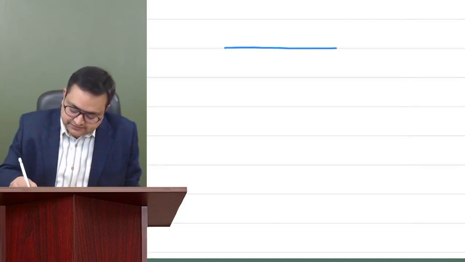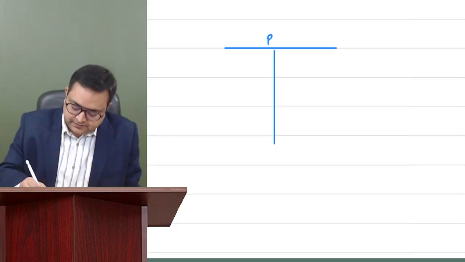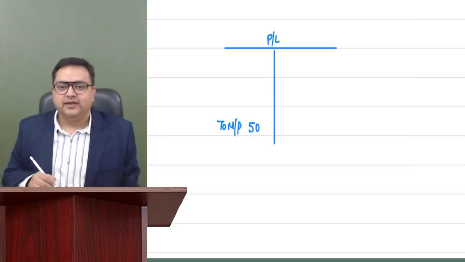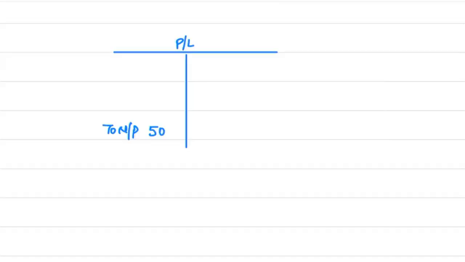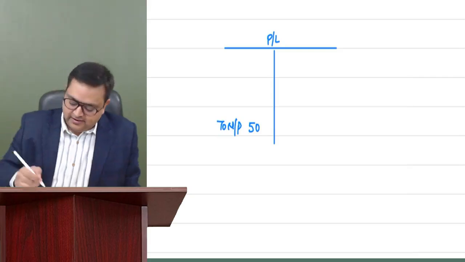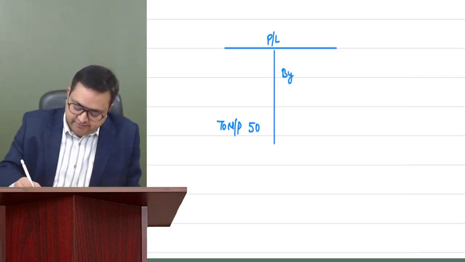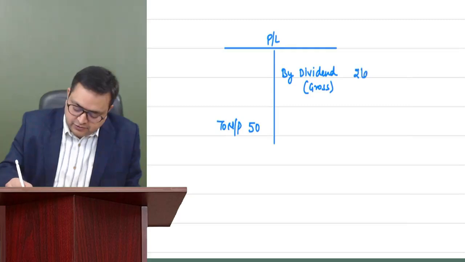Let's say this is your net profit. It is showing as 50 lakh rupees. And here I have written dividend, gross, 2 lakh.